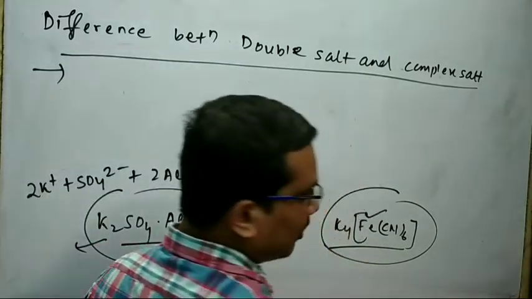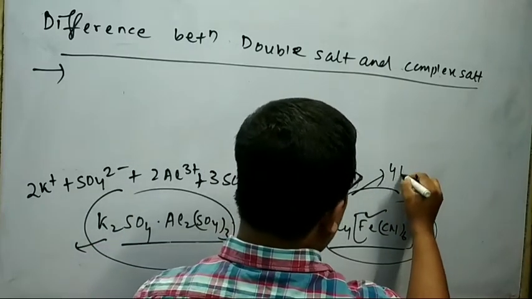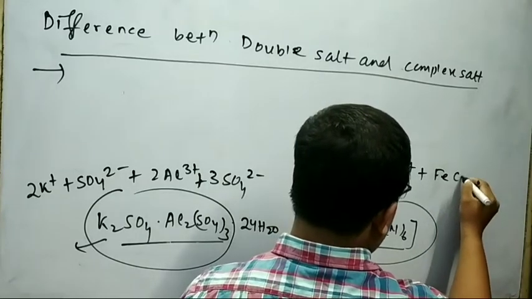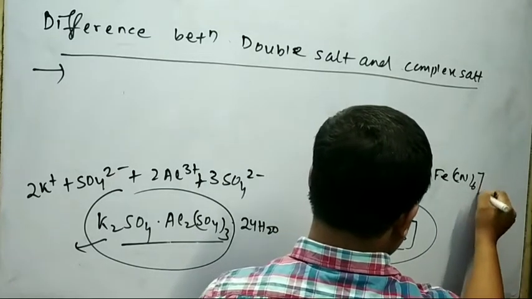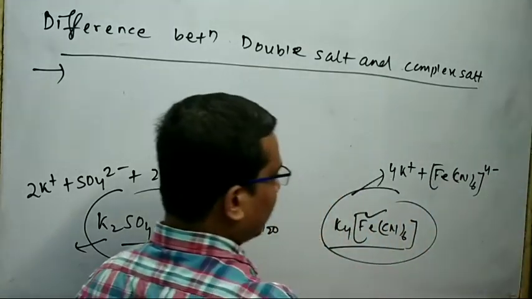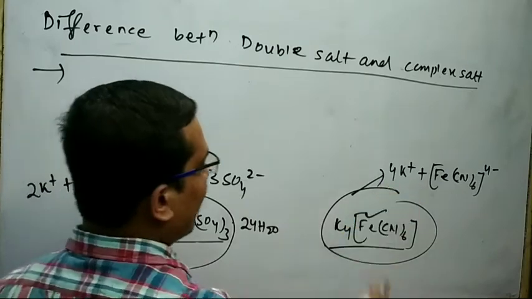But if you think about the dissociation of complex salt, then it gives 4K+ and [Fe(CN)6]4-. This is your complex ion, this is your simple ion.